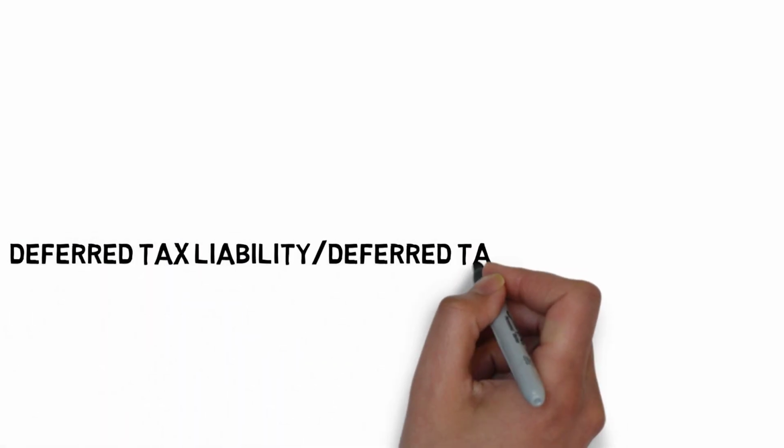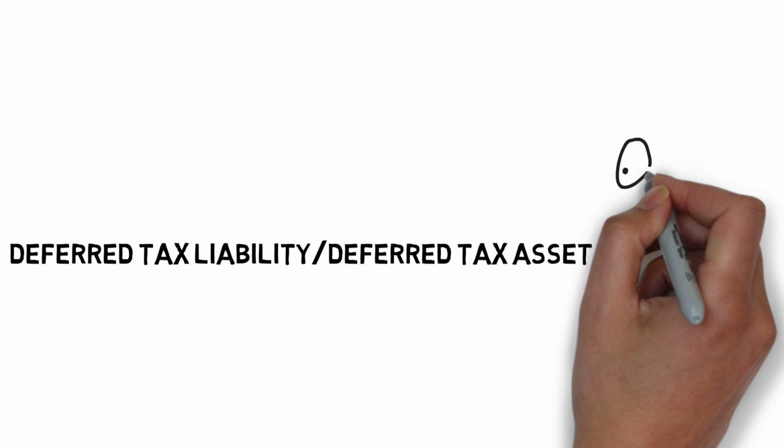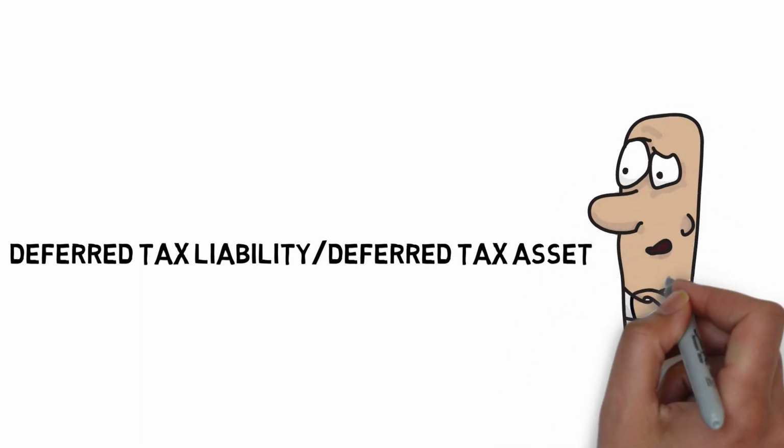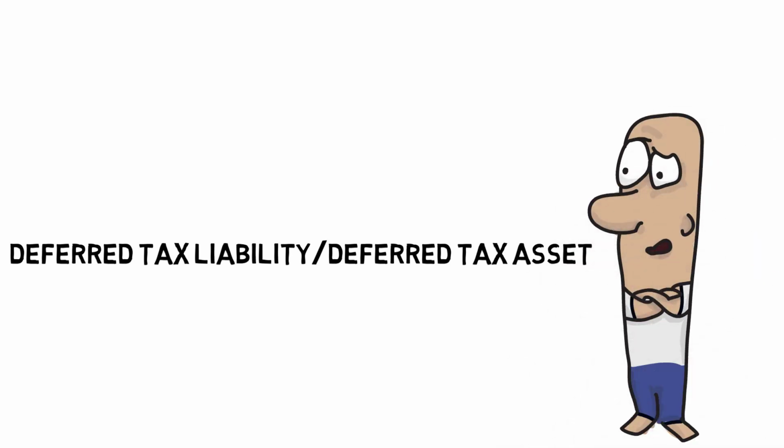Deferred tax liabilities are the amounts of income taxes payable in future, whereas deferred tax assets are the amounts of income taxes recoverable in future. Got confused? So was I when I first read this standard.